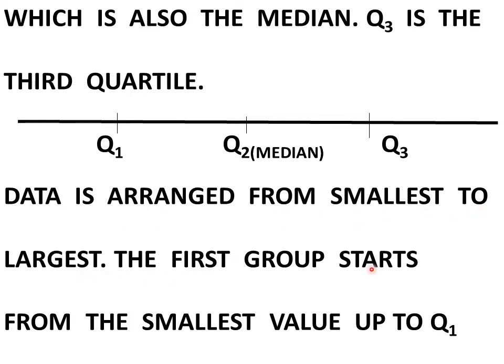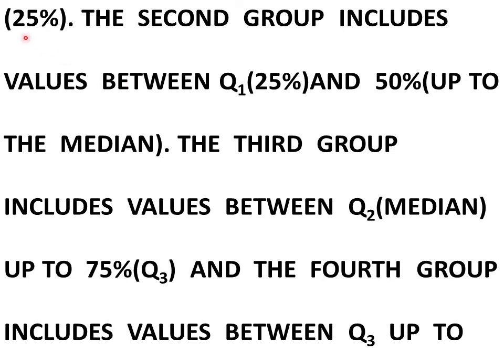The first group starts from the smallest value up to Q1, which is also the 25% mark. The second group includes values between Q1, that is 25% mark, and 50% up to the median.